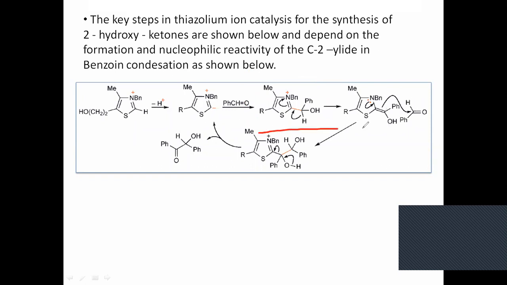This is also a very important step. And after that, the OH minus will try to restore the OH bond here, and the regeneration of this catalyst will take place. Now you see this is the benzoin condensation reaction.